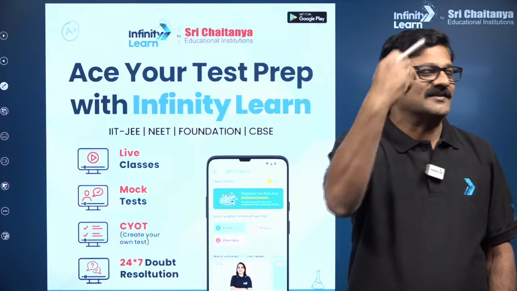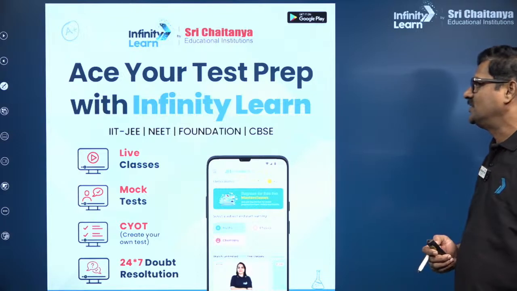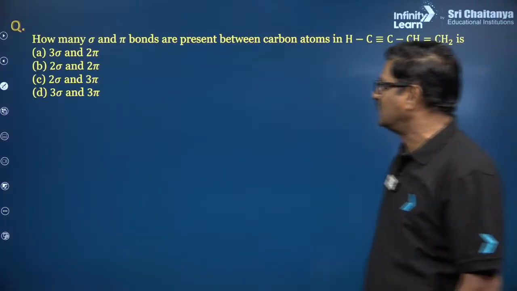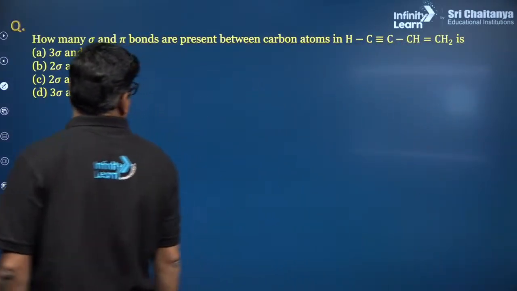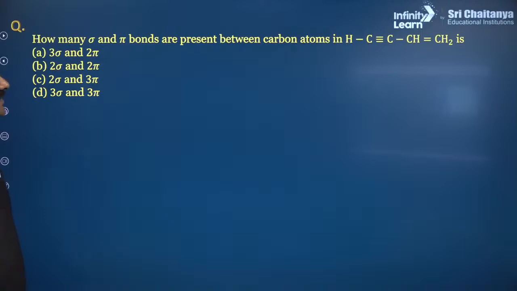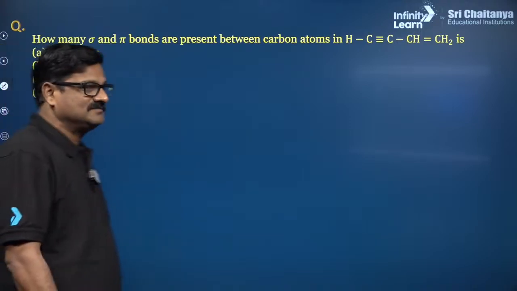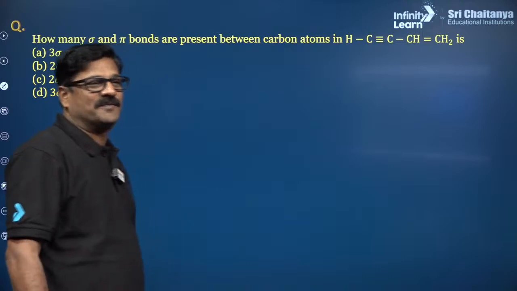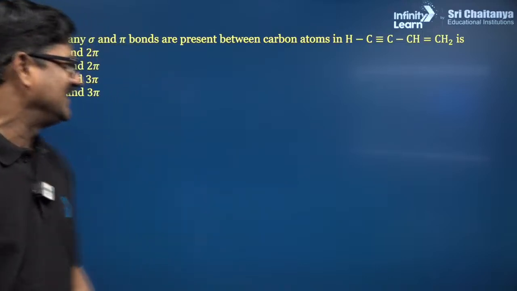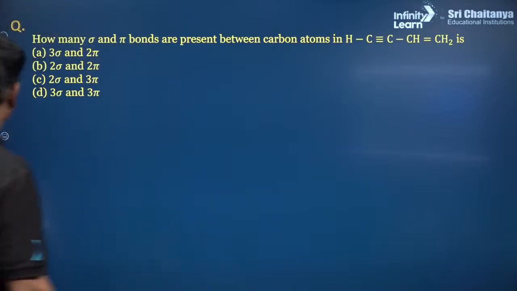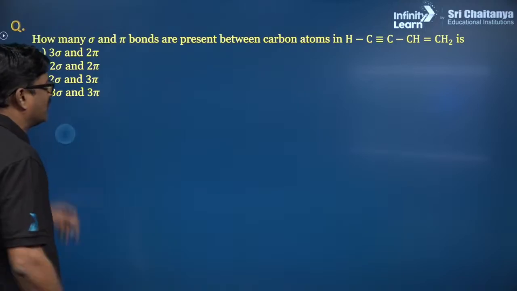Okay, so let's talk about how many sigma and pi bonds are present between carbon atoms in the given structure. Whenever you see this kind of structure, you just elaborate the structure.